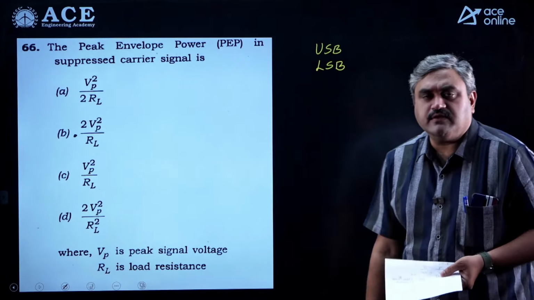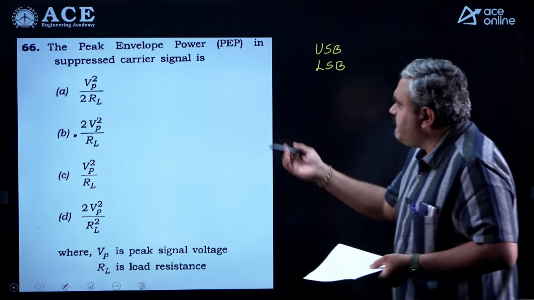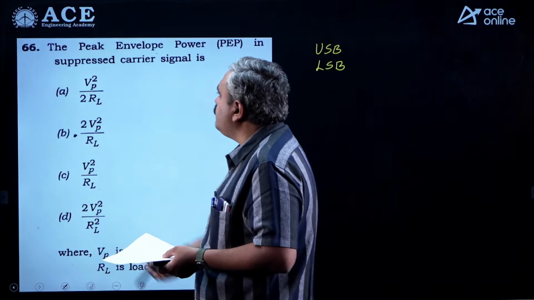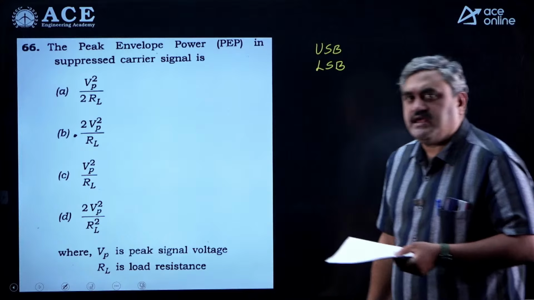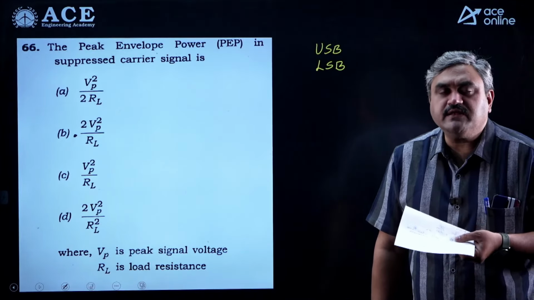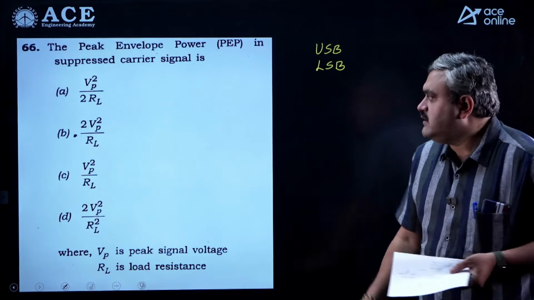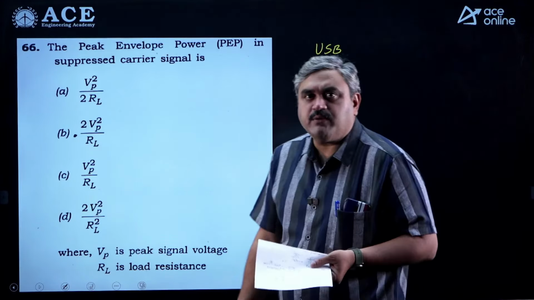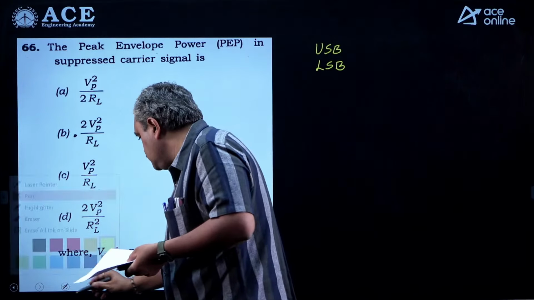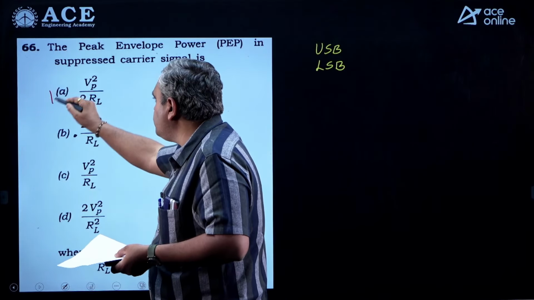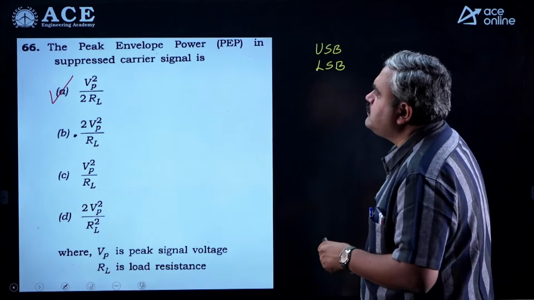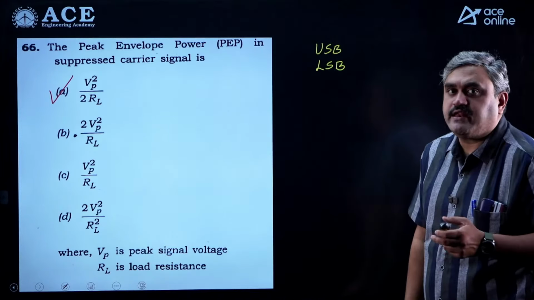So what is the power requirement? When you are having a resistance RL, it will definitely come in the denominator. So Vp is considered as the peak signal voltage. So what is the power required? It is nothing but the peak signal voltage power divided by RL. So peak signal voltage power is V square by 2, that is, Vp square by 2 RL. So the best choice that we can go with here is option A. So this is asking you about the power without taking any carrier component. Okay.